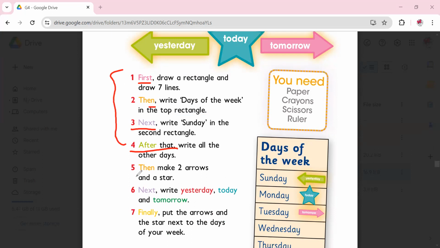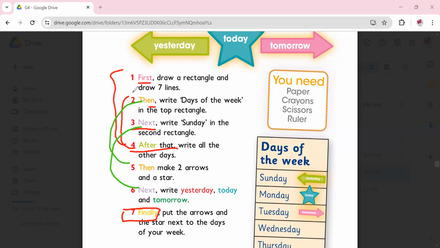If we are done, we would say finally. If we're not done, we will repeat these 3, then next, after that. Because we are not done, we don't need finally right now. So what did we do? We used then again, and we used next one more time. Okay? So this is how you usually tell steps or a procedure of doing something, or instructions.